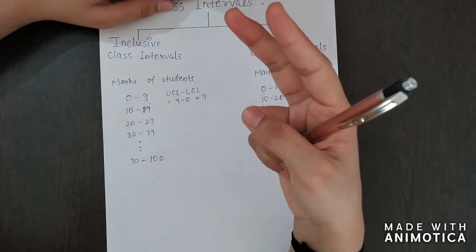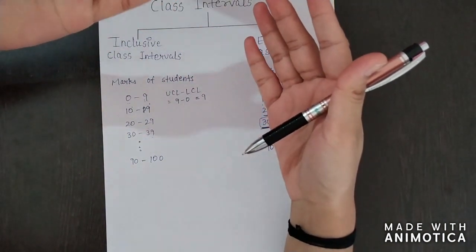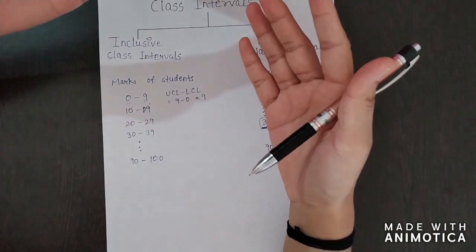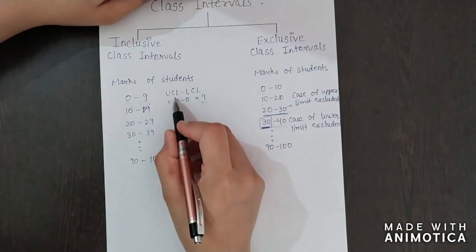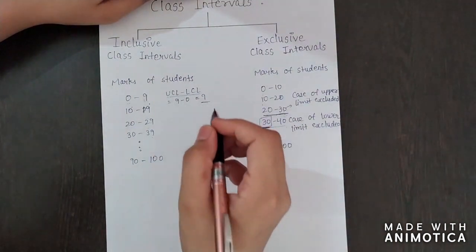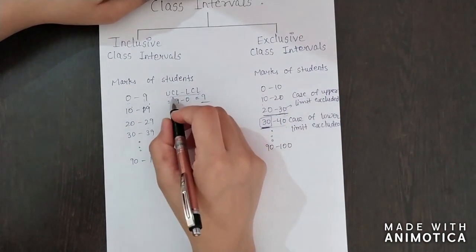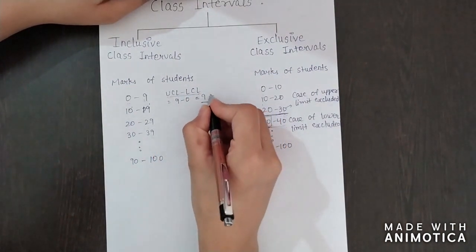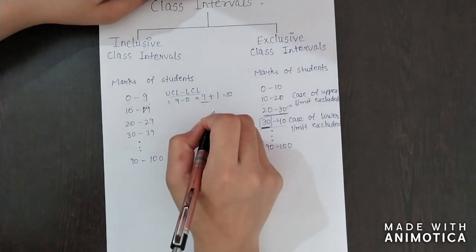Like 0, 1, 2, 3, 4, 5, 6, 7, 8, 9. Here the class interval is 10 if we count it practically, but if we use the formula, the answer is wrong. So what we'll do, we'll first find the difference of upper class limit and lower class limit, and then we'll add 1 to this. So it will give 10, and the correct answer is this.